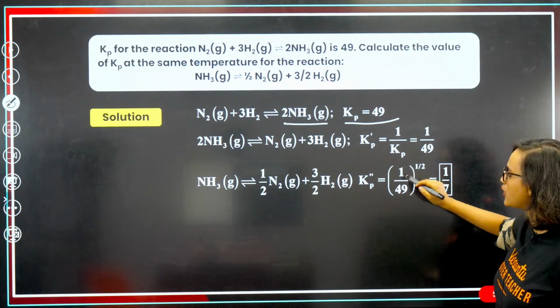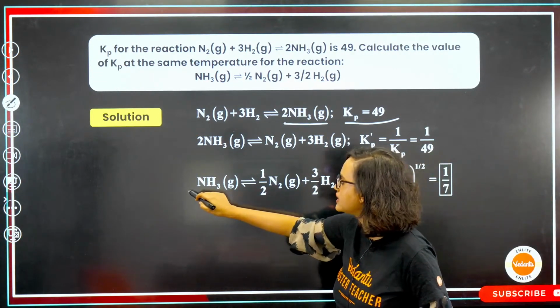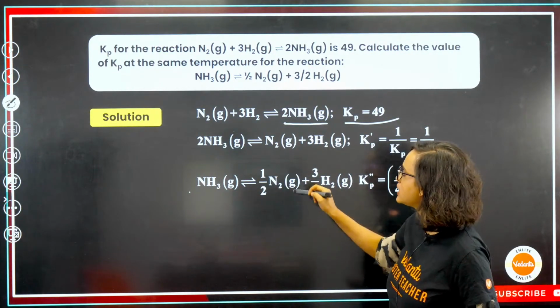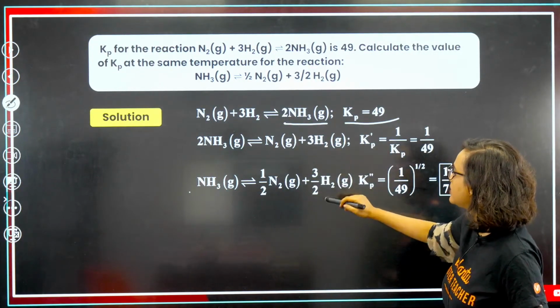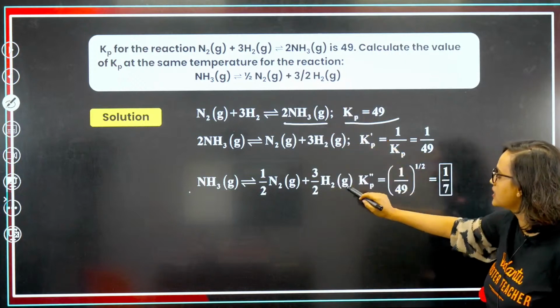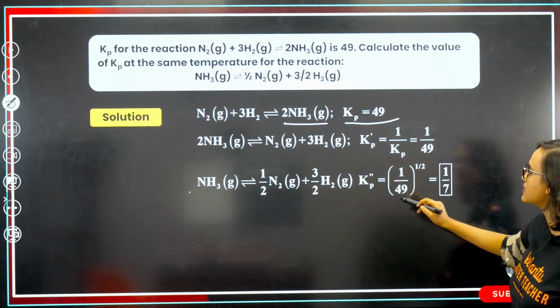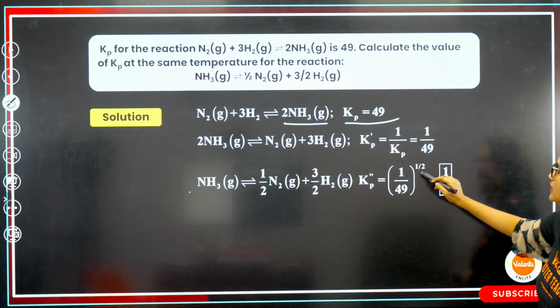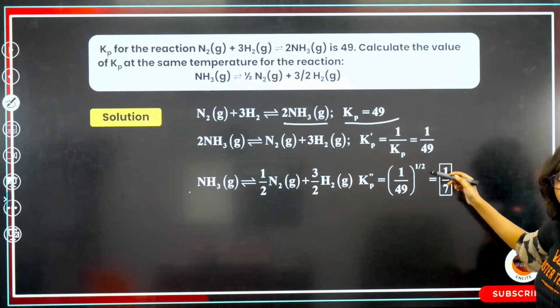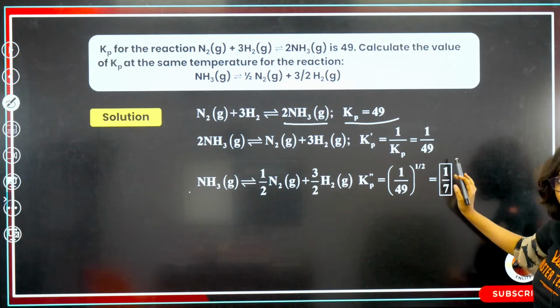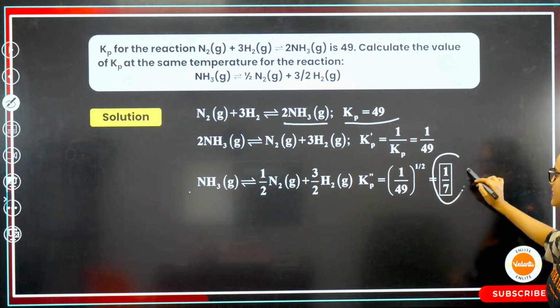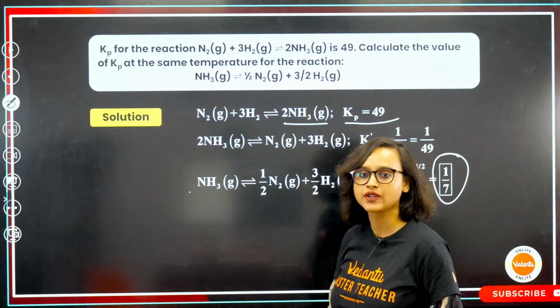Now for NH3 giving half N2 gaseous plus 3 by 2 H2, Kp double dash is equal to 1 by 49 to the power half, which becomes 1 by 7. Absolutely right, you guys.